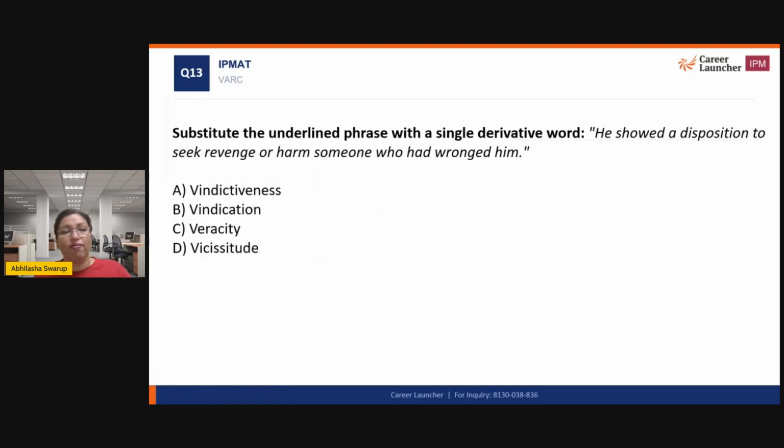But anyway, substitute the underlined phrase with a single derivative word. Oh, so this entire phrase. He showed a disposition to seek revenge or harm someone who had wronged him. So to seek revenge or harm someone who had wronged him. What is this?